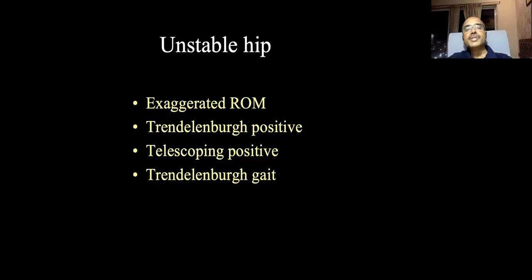Next, what is the unstable hip? In an unstable hip, there will be exaggerated range of movement. That means the hip is dislocated or subluxated. So in some directions, there will be exaggerated range of movement. Trendelenburg test will be positive, telescoping test will be positive, and the patient may have a Trendelenburg gait. So this shows there is an unstable hip. So you tell that it is an unstable hip due to a pathological hip dislocation, pathological hip subluxation, or old unreduced dislocated hip.